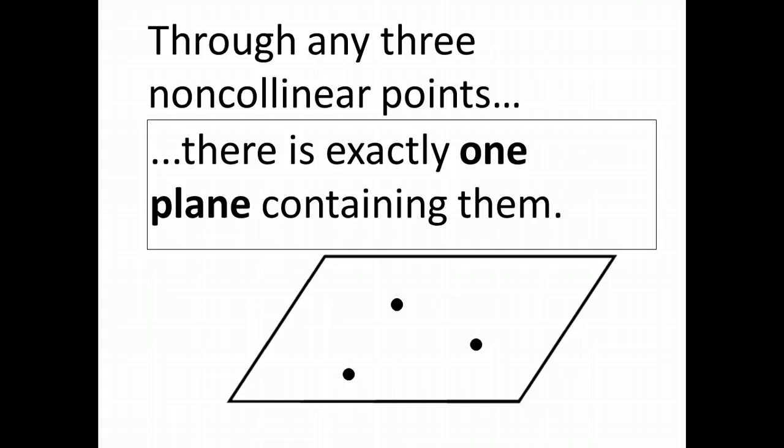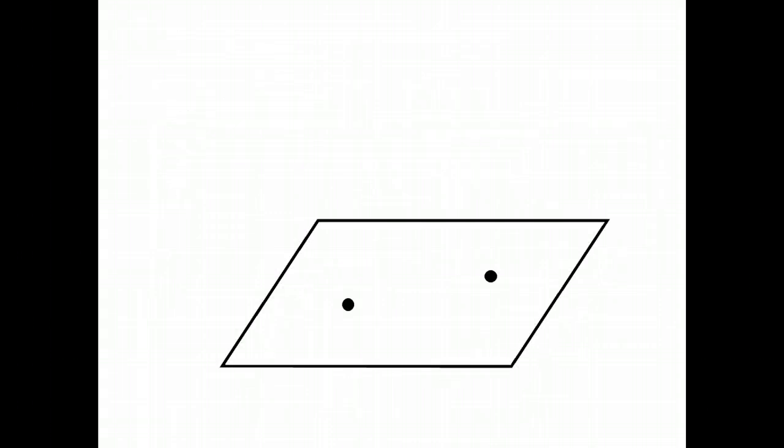Alright, let's move on to the next postulate. Here I have a plane and 2 points that are contained in the plane. And again, if you recall, you can have a line that is formed by those 2 points. And now how do you think the line compares to the plane?